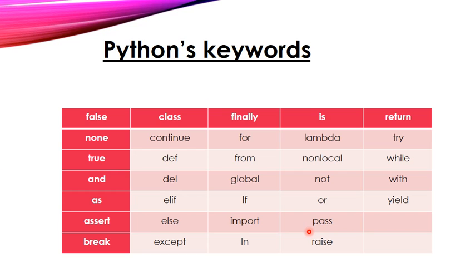Okay, so Python keywords. See here, this is a tabular column which consists of the Python keywords: False, True, and, or, not, break, else, elif, continue, class, finally, for, if, in, is, not, while, with, return. These all come under the category of Python keywords. So these keywords should not be used as a variable name.